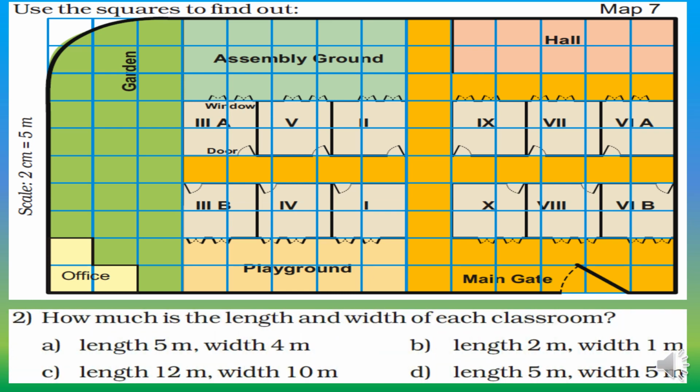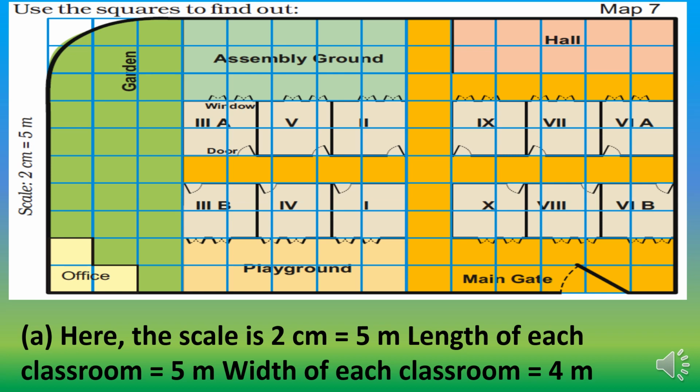How much is the length and the width of each classroom? You have 4 options. You can see that in each classroom there are 2 full squares and 2 half squares, more than half squares. So the answer would be